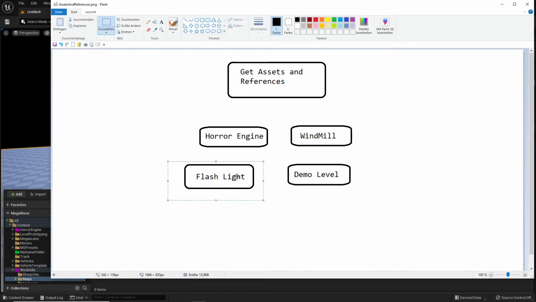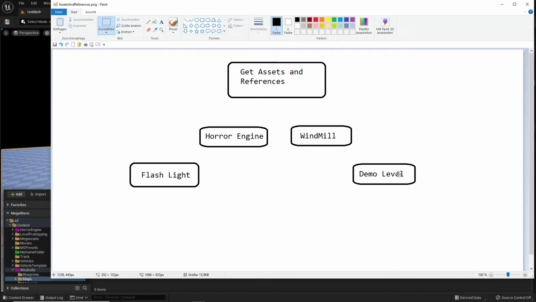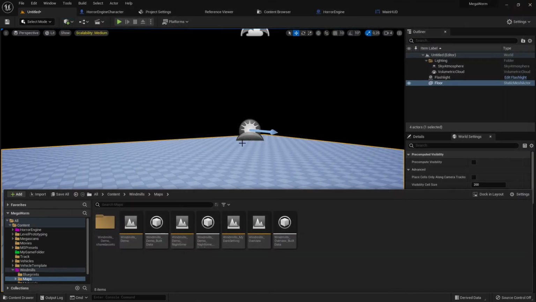Let's put it a little bit more. This belongs to this one. This belongs to this one. That's enough. Save. That's enough for organization purposes. Let's go on. So I have now this flashlight and this demo level. All right, let's start with this demo level.